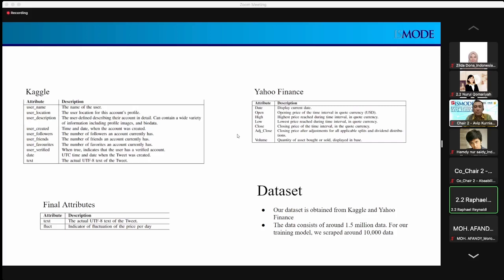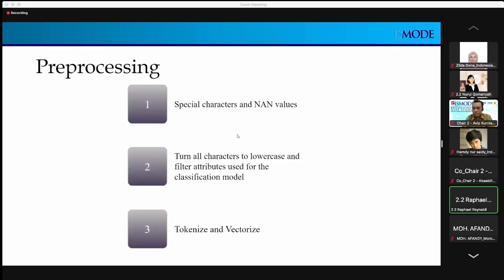For our pre-processing, we first remove special characters and non-values. After that, we turn all characters to lowercase and filter attributes used for the classification model. And then after that, we tokenize and vectorize those phrases or attributes.